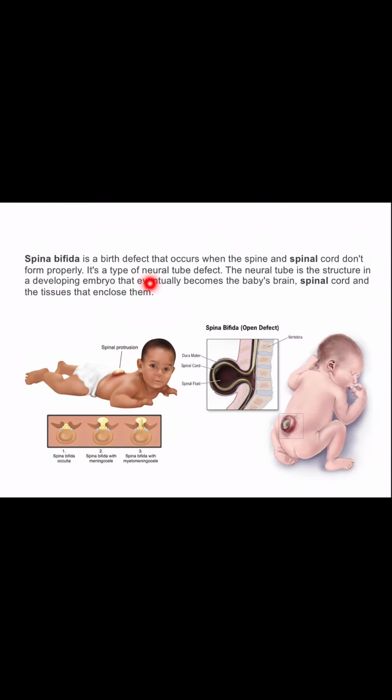Now I'll show you spina bifida. It is a birth defect that occurs when the spine and spinal cord don't form properly. It's a type of neural tube defect, and the neural tube is the structure in a developing embryo that eventually becomes the baby's brain, spinal cord and the tissues that enclose them. Look over here. See, these are dura mater and meninges and all, they are protruded out. So this is spina bifida.